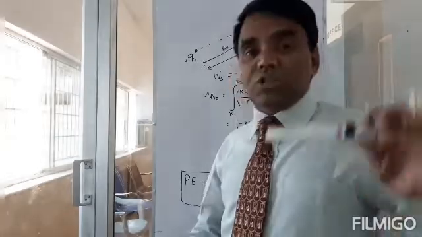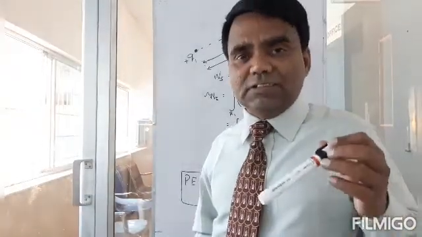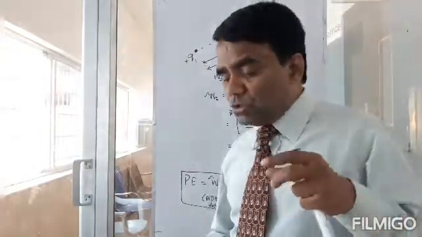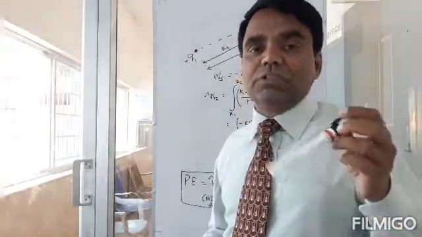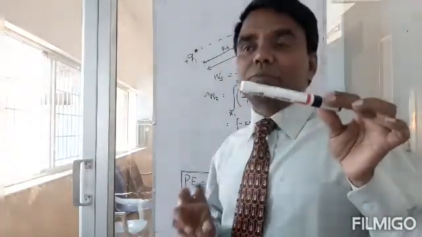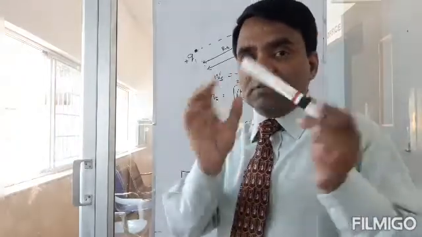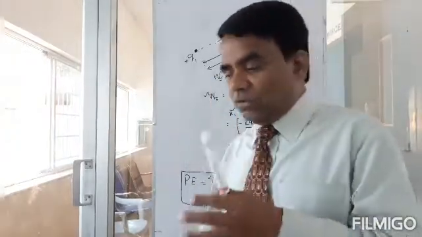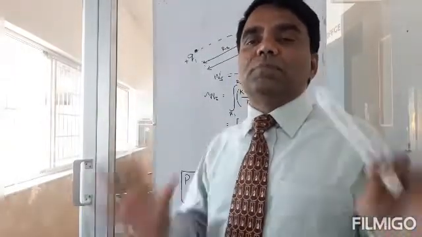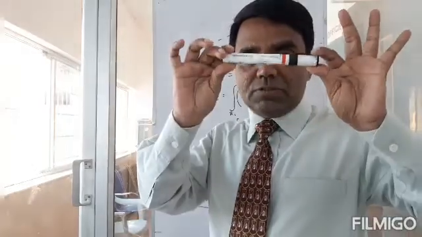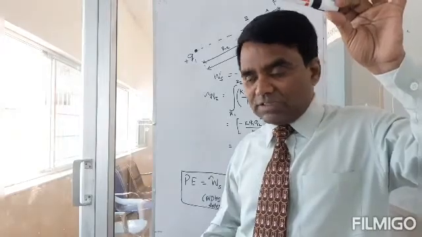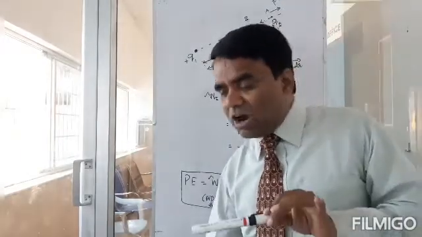But because of the huge mass of the earth, it will hardly share the potential energy. The mass is too heavy for the earth, I mean, it's too huge compared to this marker. So you ignore the potential energy of the part that has to go to the earth. You are assigning all the potential energy that you calculate only to this. Why? Because before it reaches the ground, the earth will hardly move.